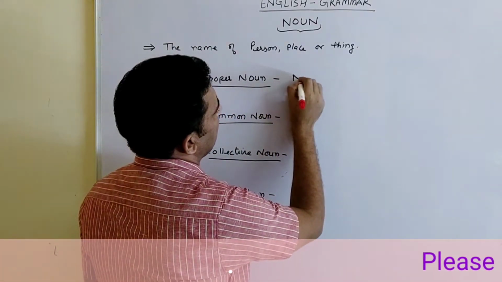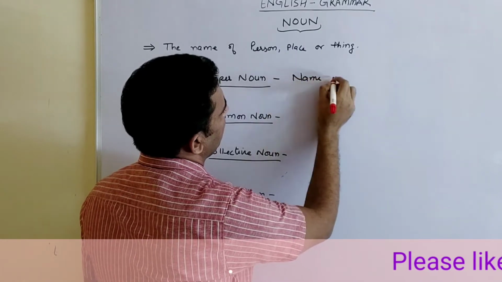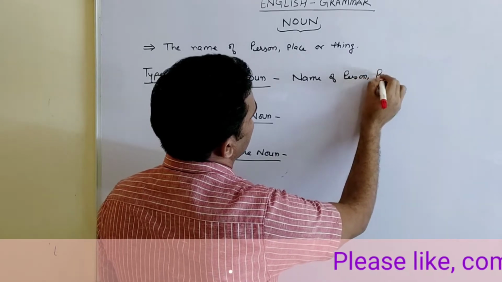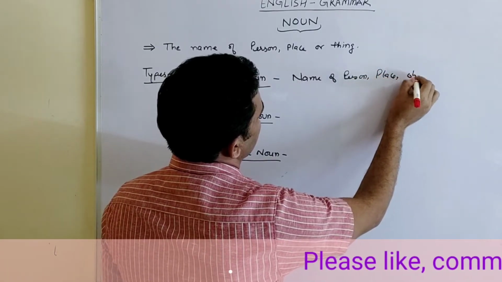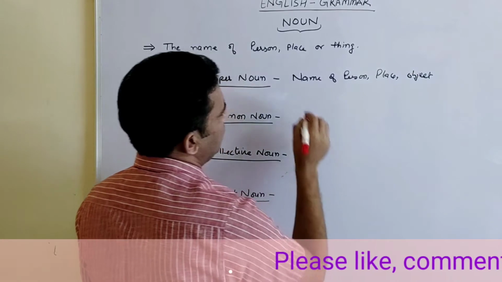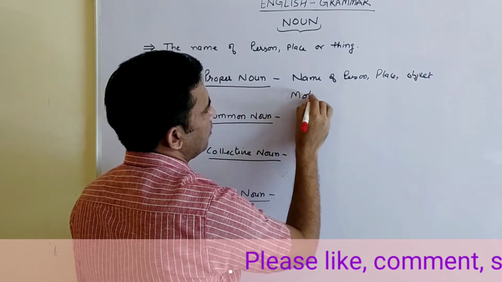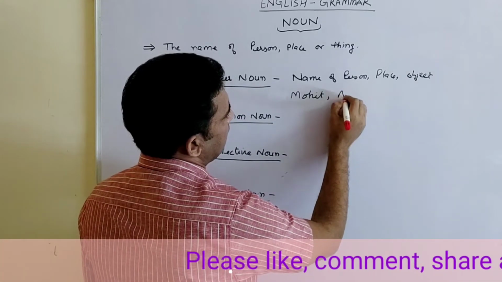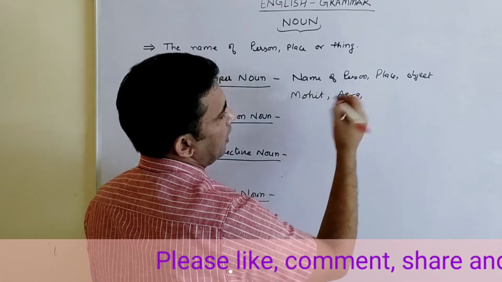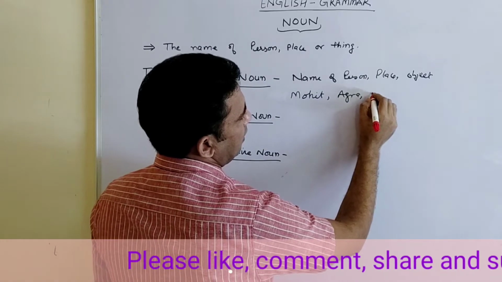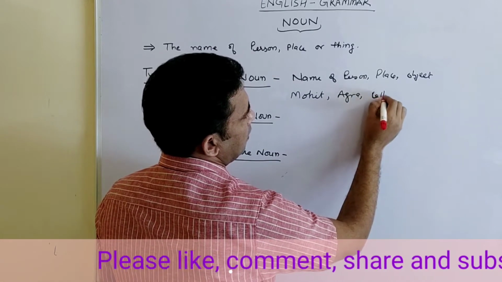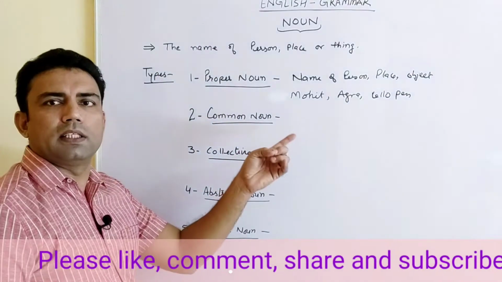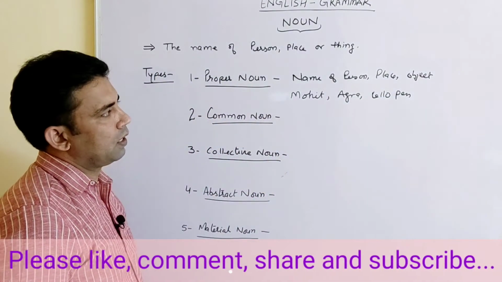It is basically a name of person, place or an object. For example, name of person Mohit, name of place Agra, name of an object like cello pen. If we are giving the name to it, it becomes a proper noun.